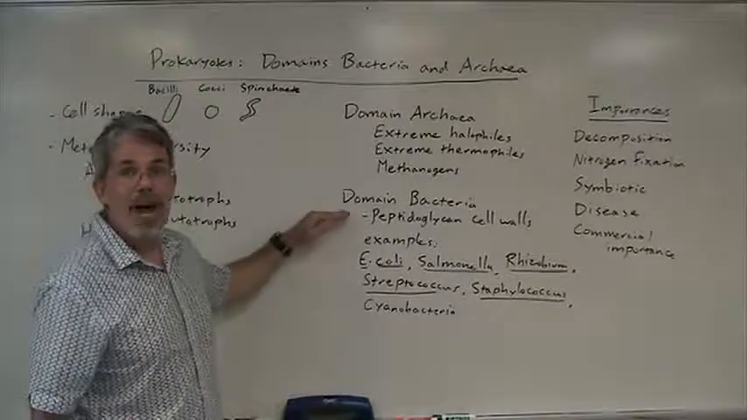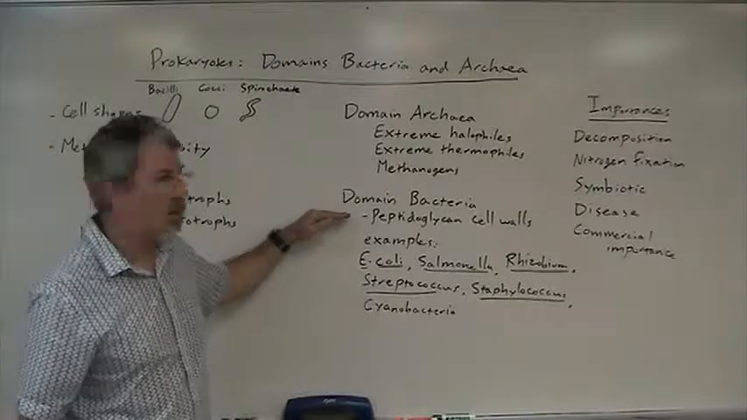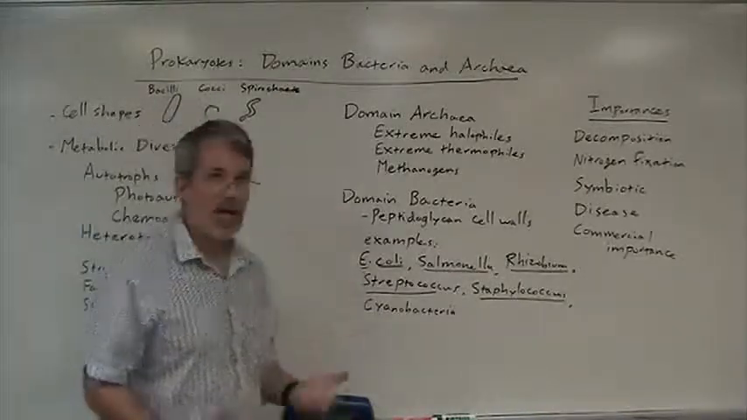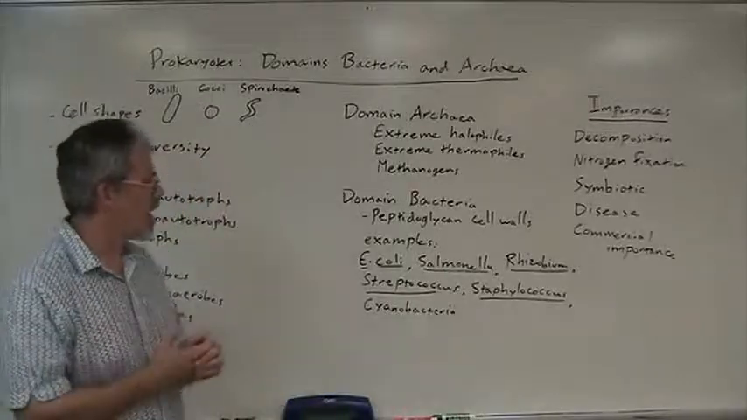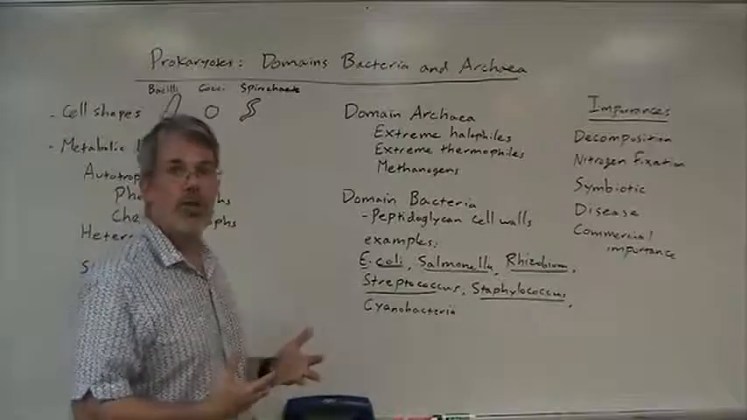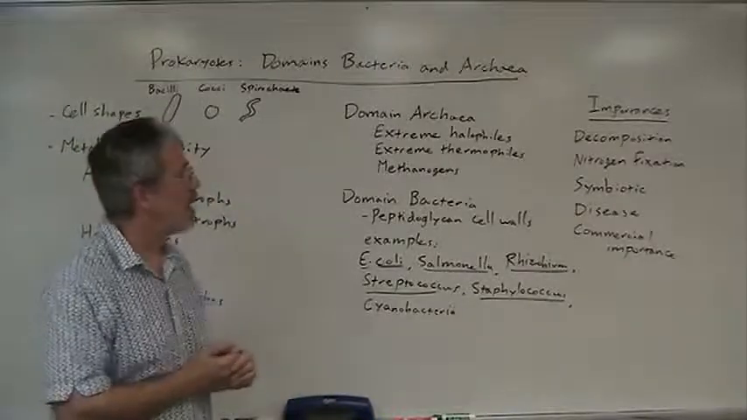The domain Bacteria has peptidoglycan cell walls. That's their unifying feature, and there are plenty of examples: E. coli, Salmonella, Rhizobium, Streptococcus, Staphylococcus, and cyanobacteria, which are photosynthetic. Go through your notes because I give you more details about these than I have here.